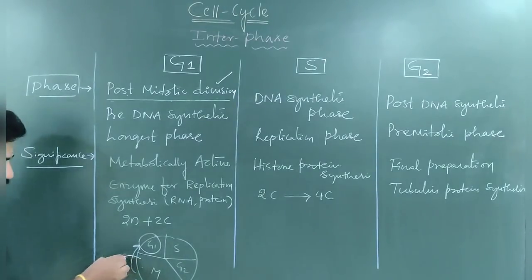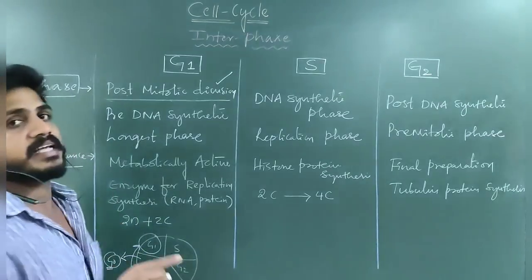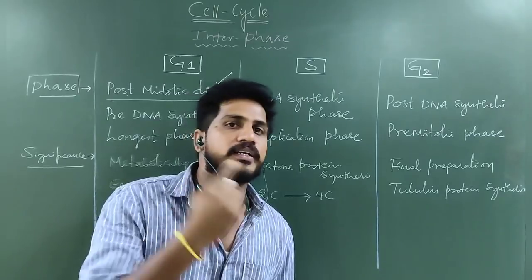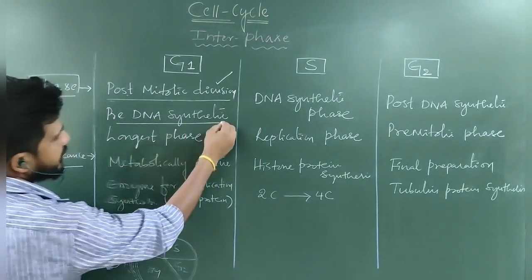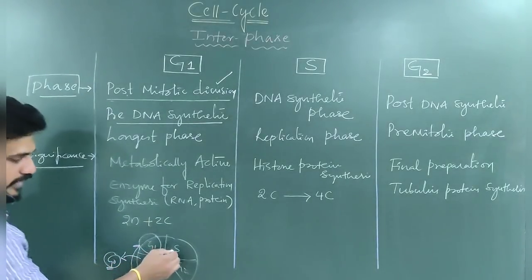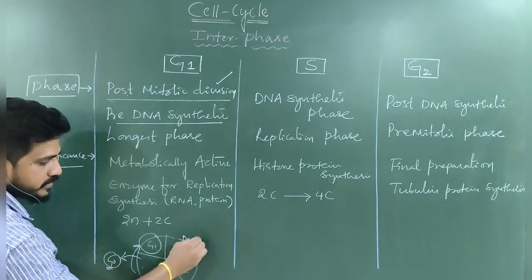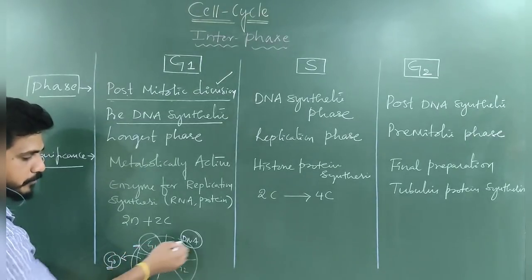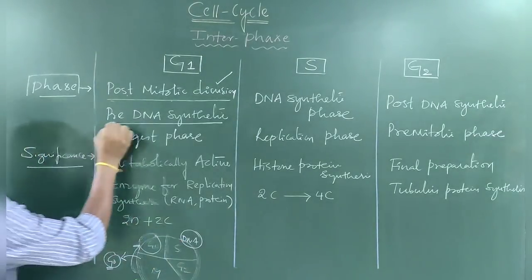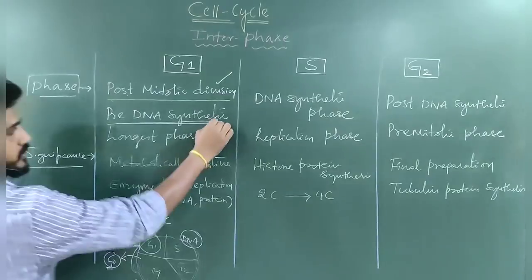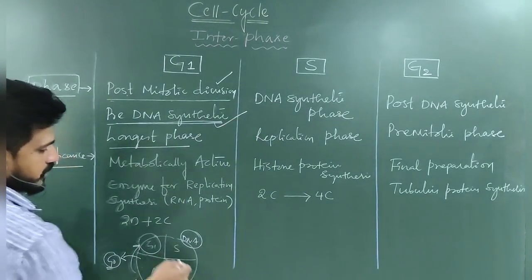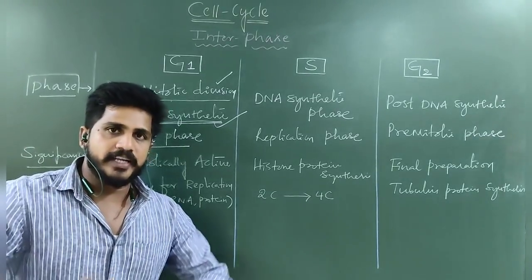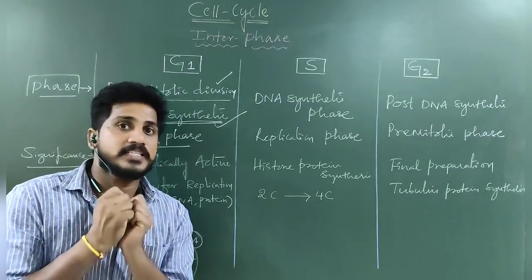If a cell comes out of the cell cycle, so that is called G0. If cell is in cell cycle, then G1 is after the mitotic phase. Then it is also called pre-DNA synthetic phase. So in S phase, DNA will be synthesized. So G1 is before DNA synthesis. That's why it is also called pre-DNA synthetic phase. Statement is satisfied. And compared to the other S and G2 and M, G1 takes more time for the cytoplasm growth.